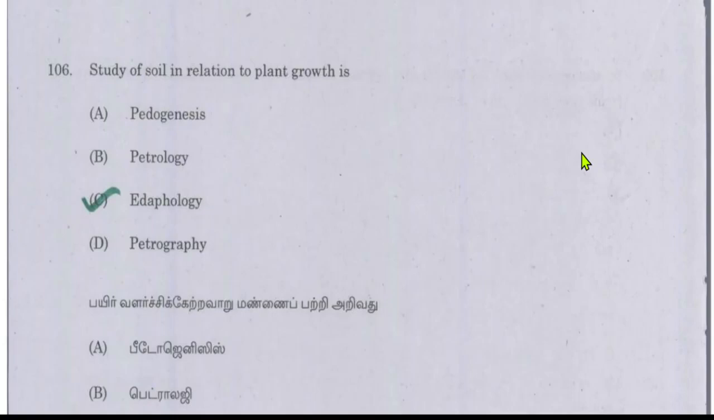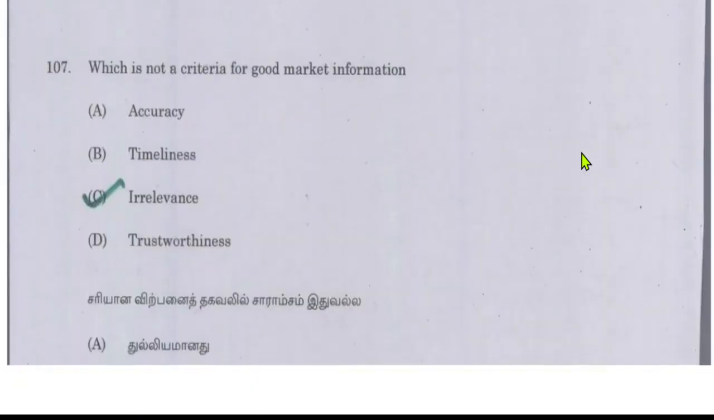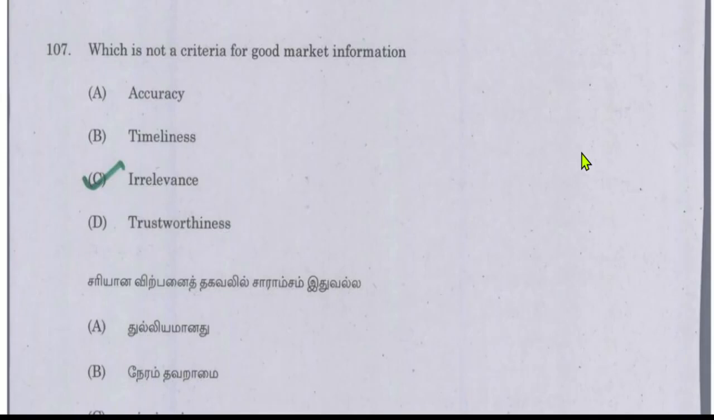The study of soil in relation to plant growth is edaphology. Edaphology deals with the soil in relation to plant growth. Which is not a criterion for good market information? Relevance, accuracy, timeliness, and trustworthiness are the major criteria for good market information.